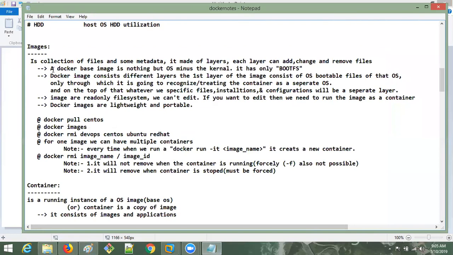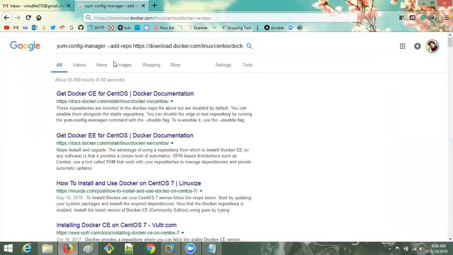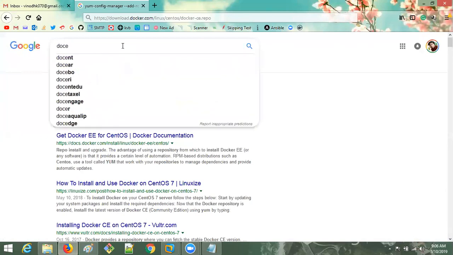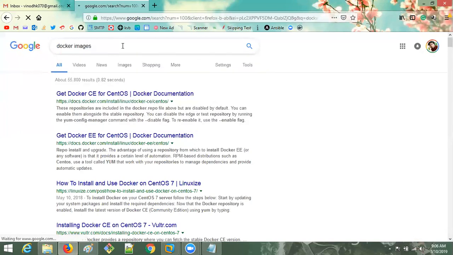That's why I said a Docker base image is nothing but a kernel minus the operating system. It has only bootfs, which is enough to run an operating system. Docker images consist of different layers. The Docker image consists of different layers here.